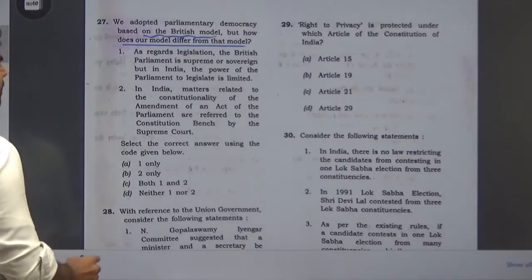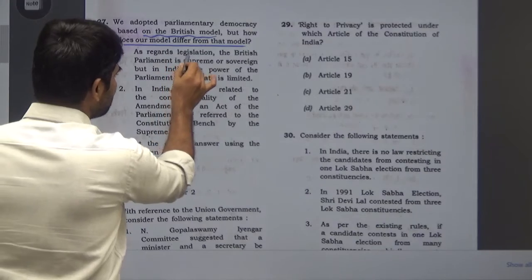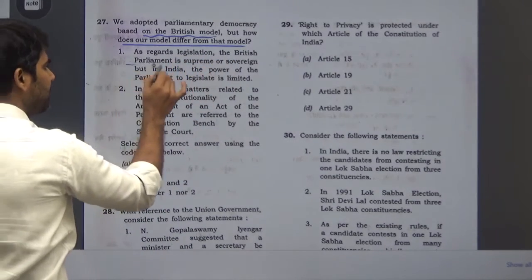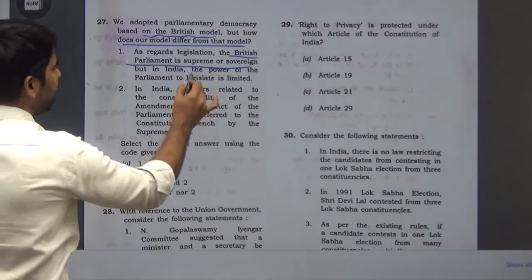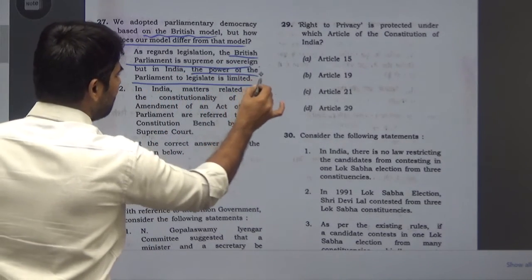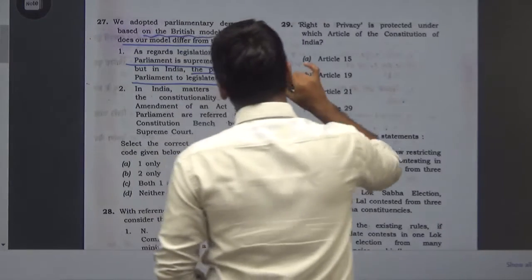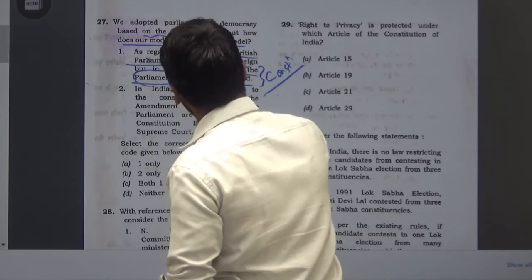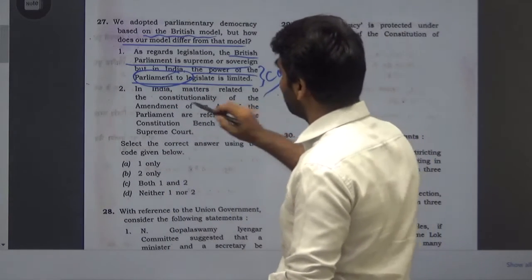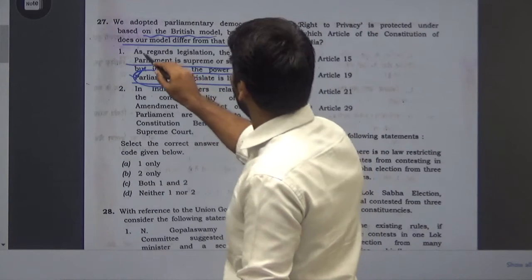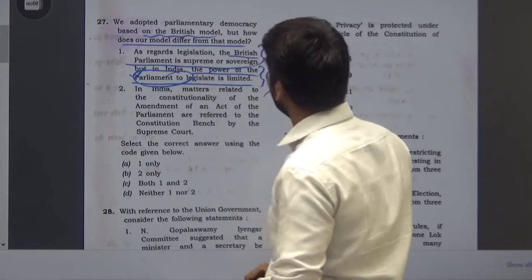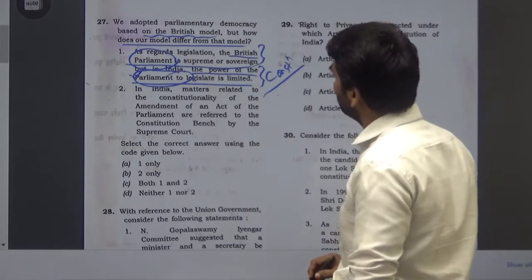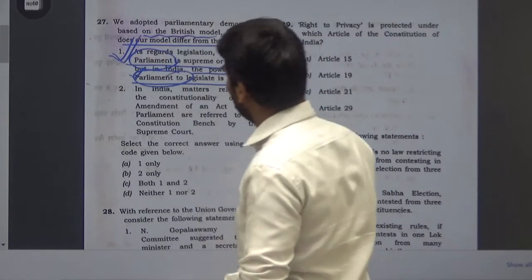The first statement is, in the context of legislation, the British Parliament is supreme. But in India, the power of Parliament to legislate is limited. We have supremacy of the Constitution in India. That is why you can say the Parliament is not supreme, or the power of Parliament to legislate is limited. So half of this statement is correct. Again, we have seen that the constitution is not supreme there, and the parliament could make any law. So the parliament there in Britain is supreme. The statement is correct in full.